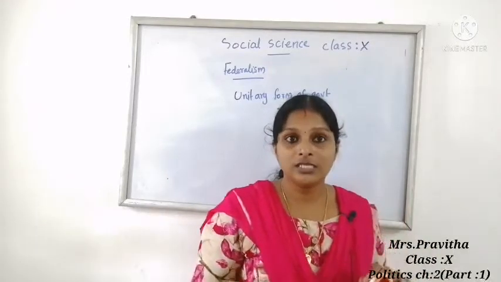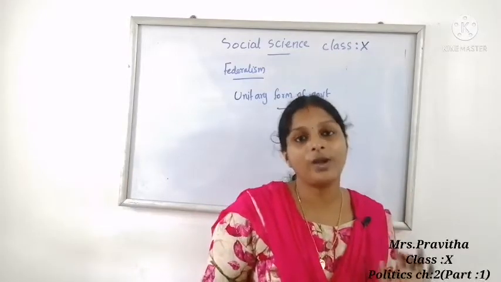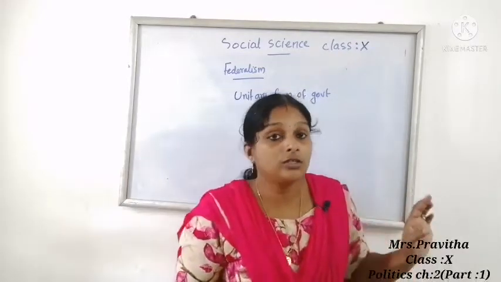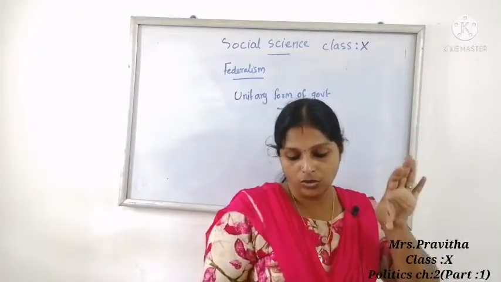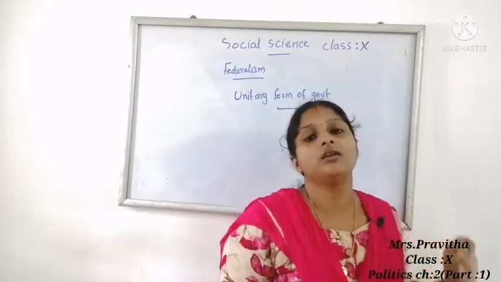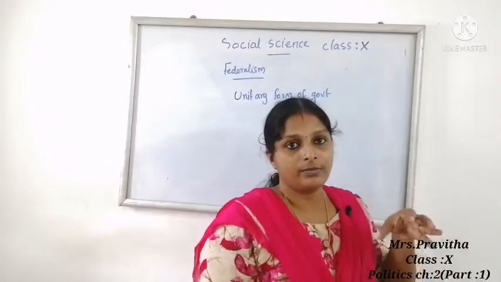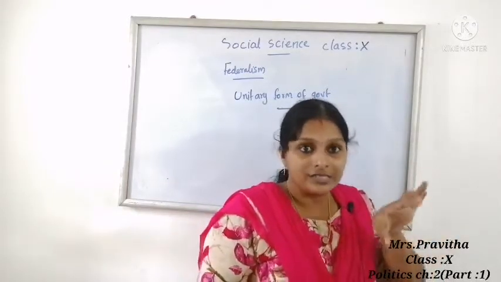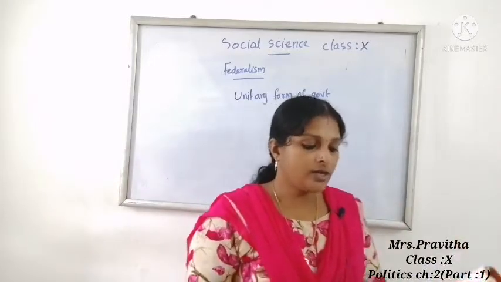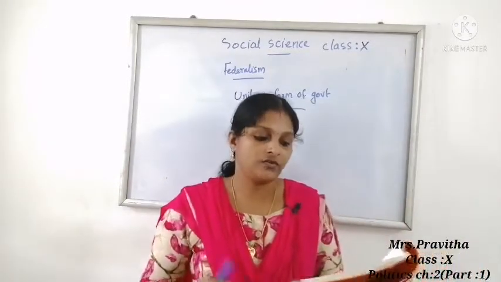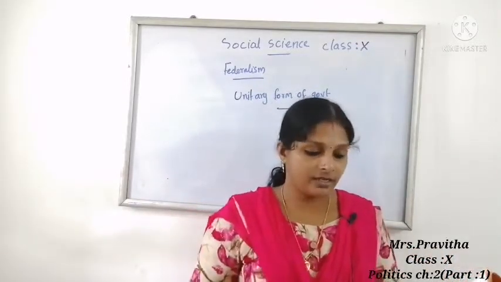Third one, the jurisdiction of the respective levels or tiers of government is specified in the constitution.